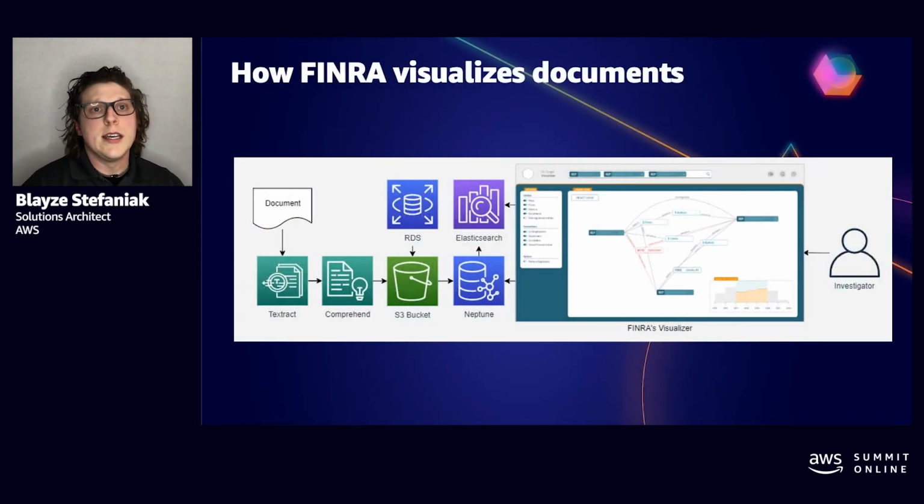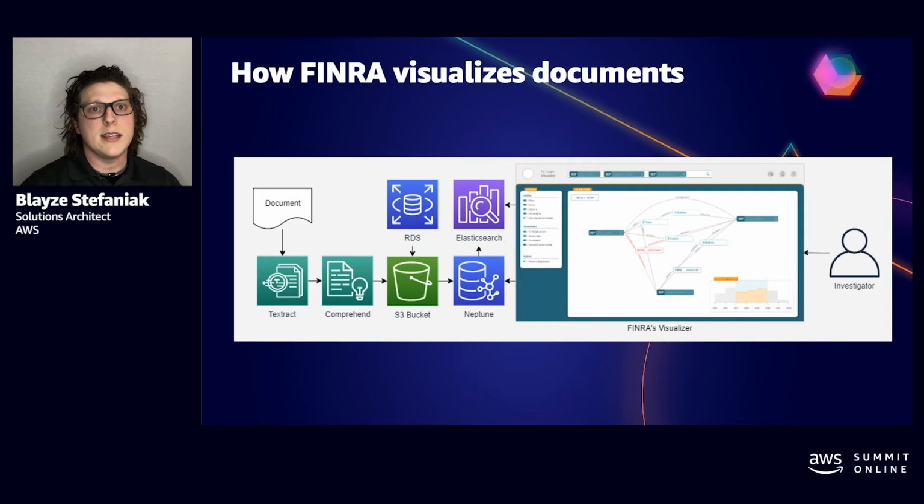So ultimately, FINRA investigators can go into their application and perform investigations faster and with a higher accuracy. Meanwhile, on the back end, FINRA is able to take their documents, extract the text with Amazon Textract, extract the entities and relationships with Amazon Comprehend, assemble the triples, and store the data in Amazon S3, at which point they can actually enrich the data by adding additional triples through data that's in their private databases.